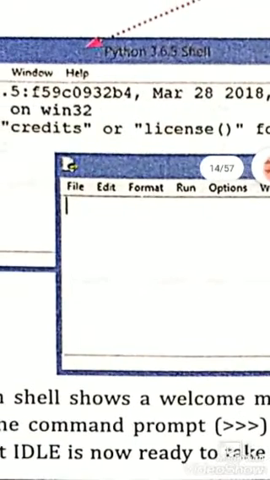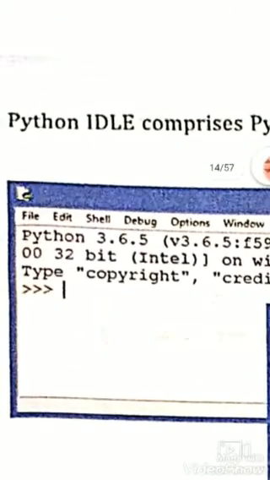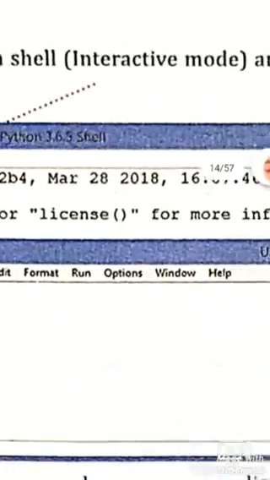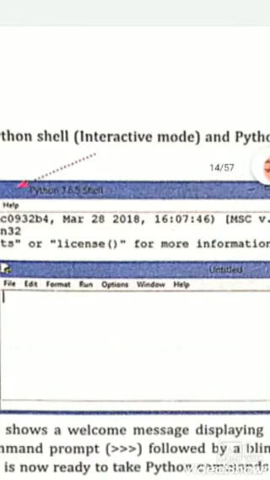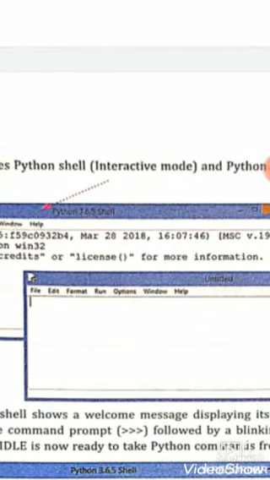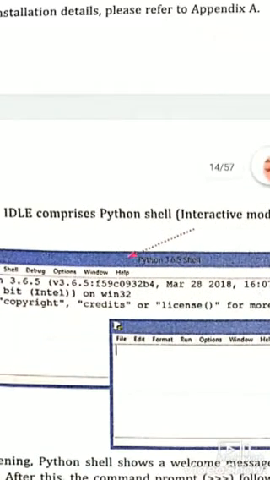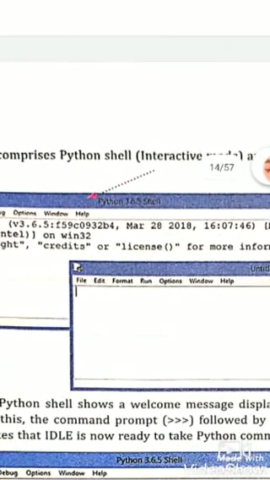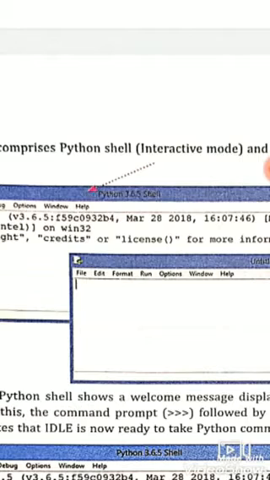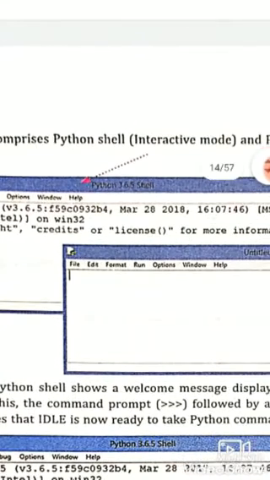And there is another mode, that is when we use the file option and open a new file. At that time we are using script mode. The blank window is the script mode of Python, and this is the Python shell or Python interactive mode. In interactive mode we write single-line commands, but for multi-line commands we have to save the program, and for this purpose script mode is used.